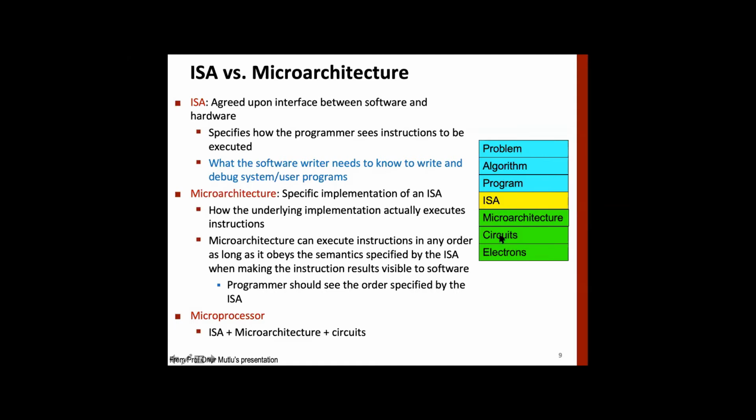For example, we have discussed that one microarchitecture executes instructions in a sequence, one instruction after another, and so on and so forth, right? However, most of the processors today don't execute instructions in sequence. Why?